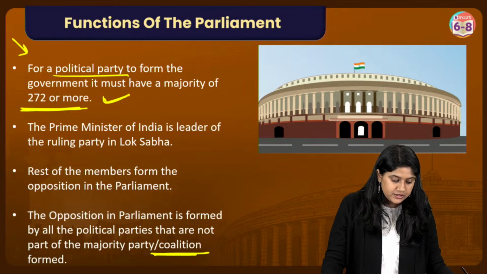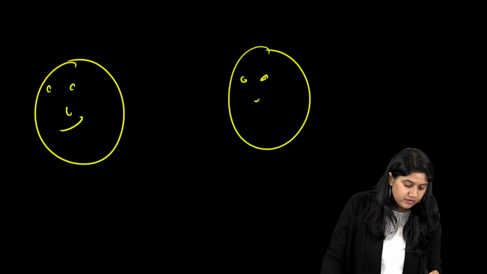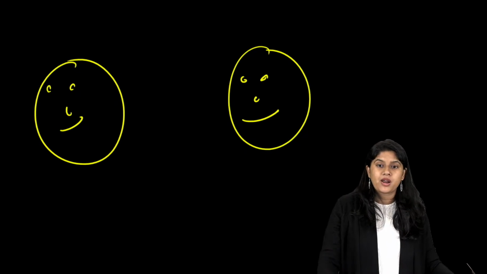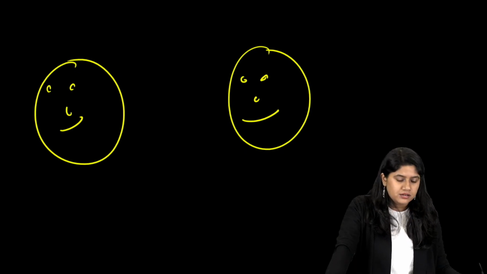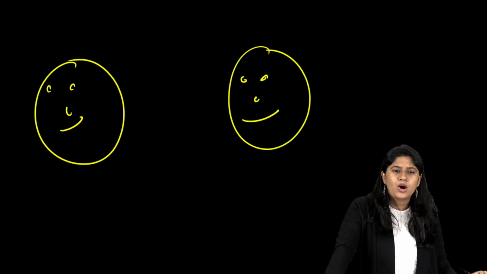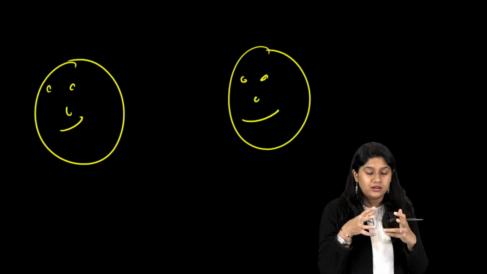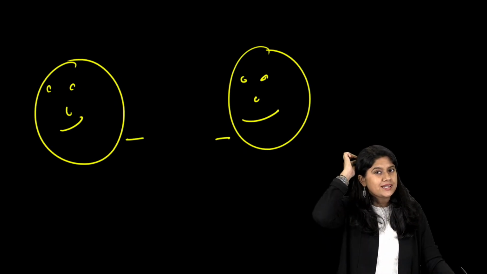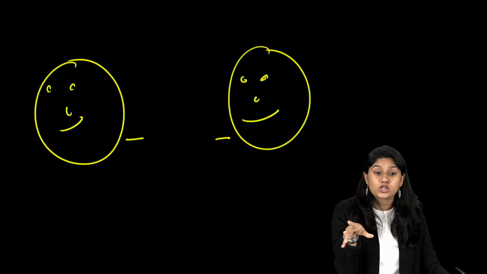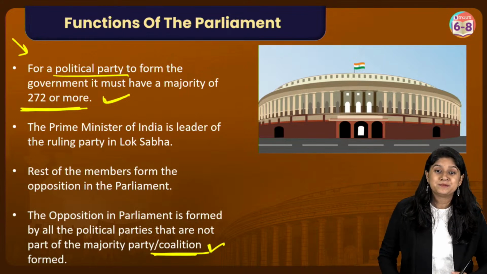Clear, everyone? Let's suppose you are here and one of your friends is here. Both of you are competing for the monitor. Your teacher says, you know what? Both of you become the monitor. We have 4 days, you have 2 days each. So it's a kind of a Gatbandhan. Both of you are getting the equal thing, not exactly equal, there will be a change in the responsibilities also. But when you come together, we call it a coalition government. Everyone, are we clear?